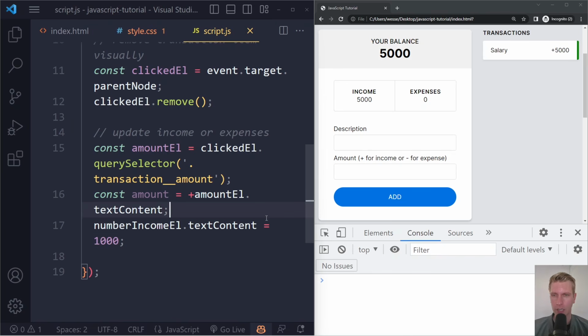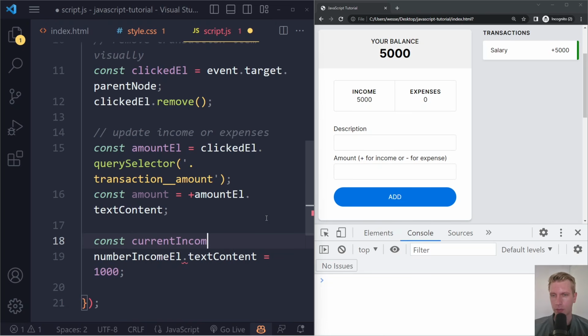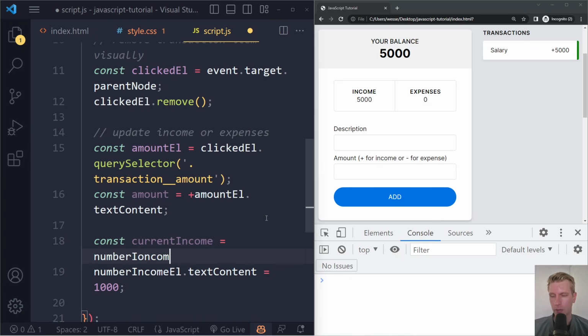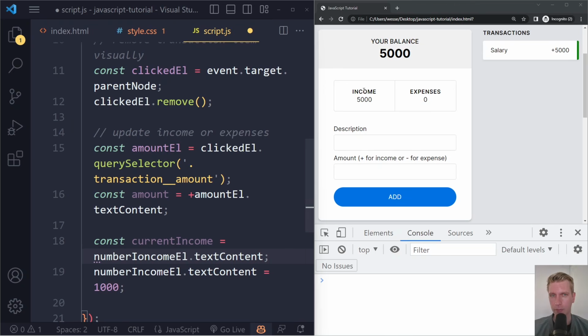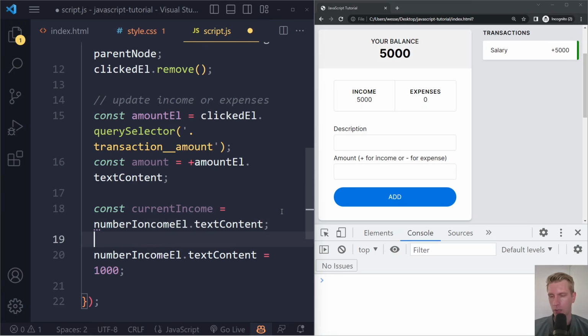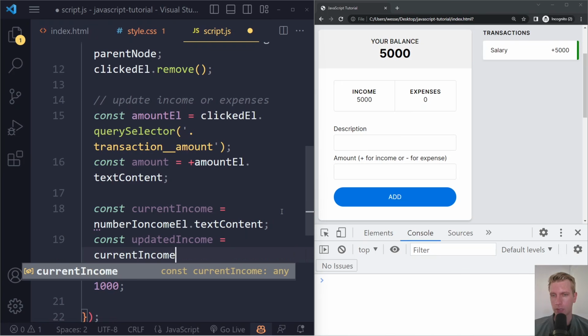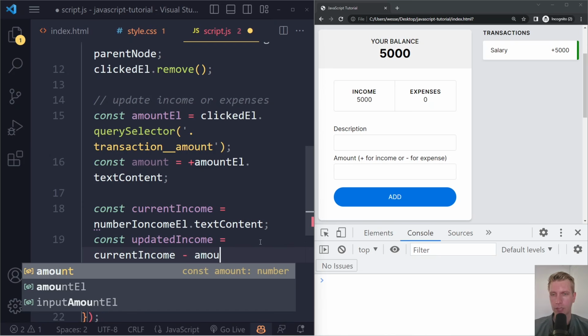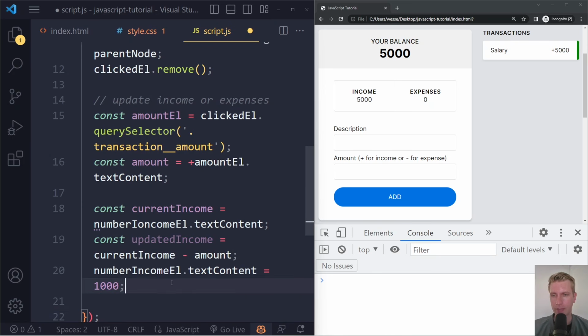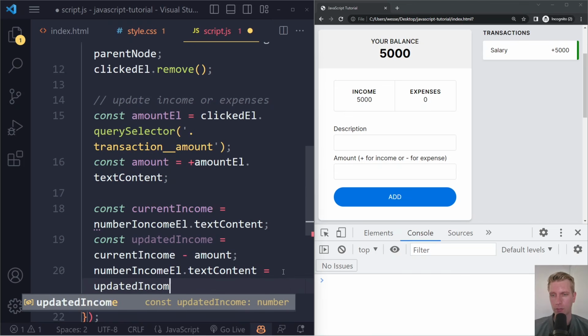Right, so let's say current income number, or just current income. Let's grab the current one first. So that's the number income element dot text content. Right, so it's just going to grab 5000 in this case, and we'll store that in current income. Right, and then we can say the updated income should be whatever the current income is minus what we just grabbed here, right? Minus that 5000 in this case. And then we can just set the text content to the updated income.